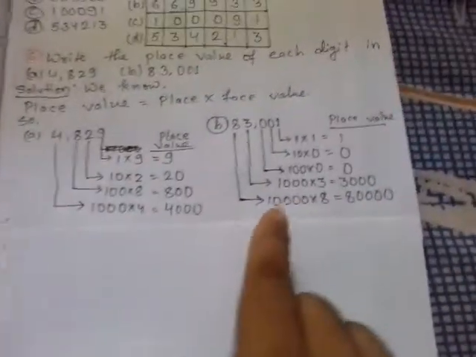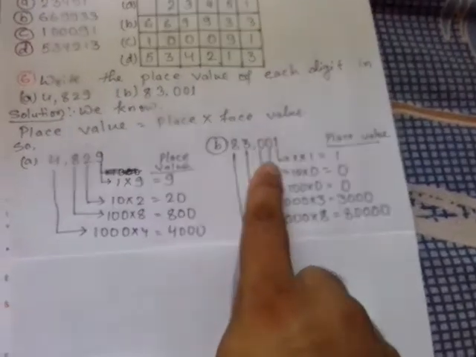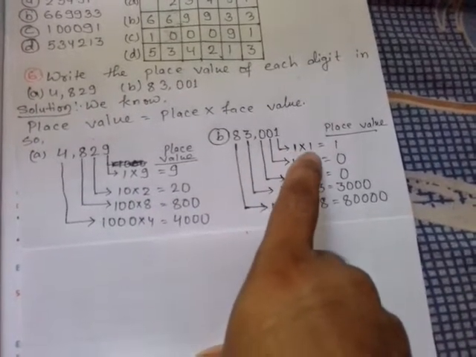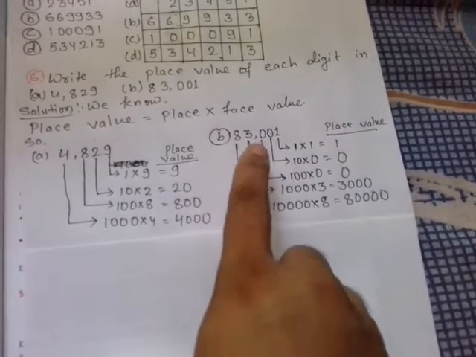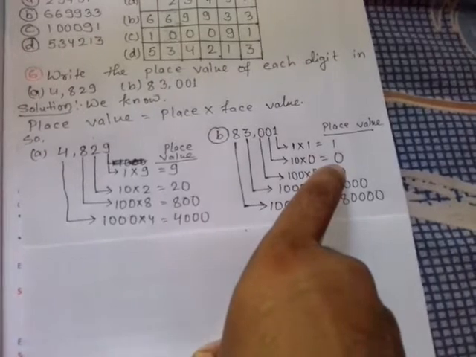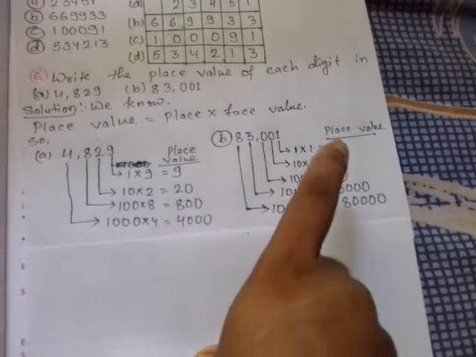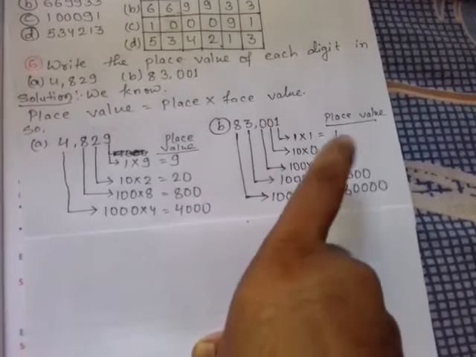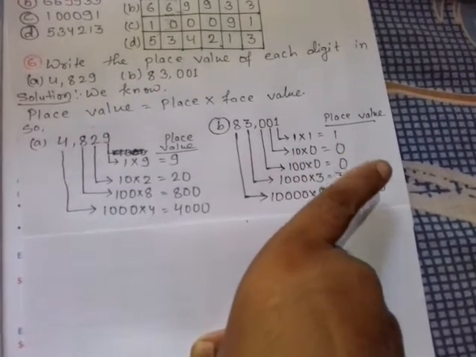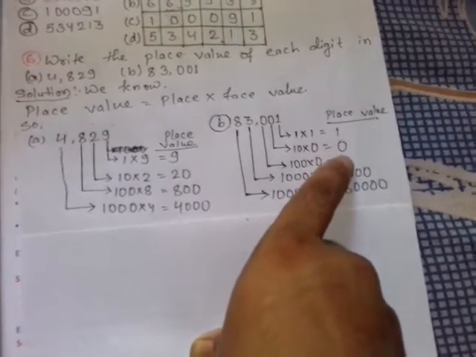In the same way, you can see the next question. 1 is in ones place, so I multiplied 1 into 1. The place value comes 1. 0 is in tens place, so 10 into 0, 0. You might remember I had said that when we multiply any number by 0, then it becomes 0 only.